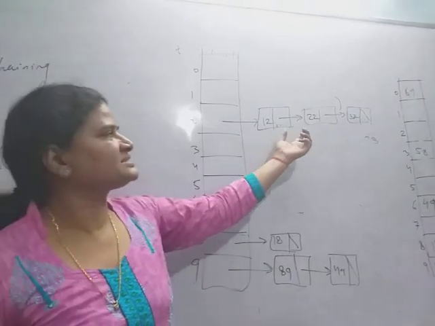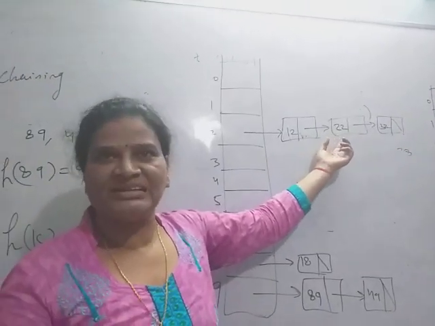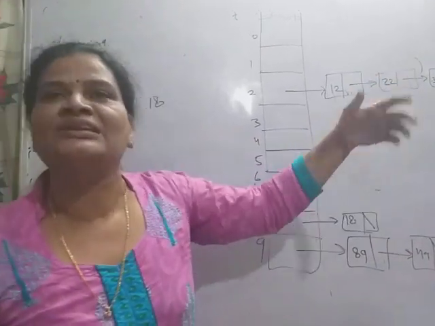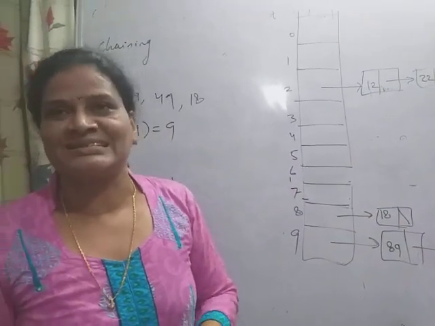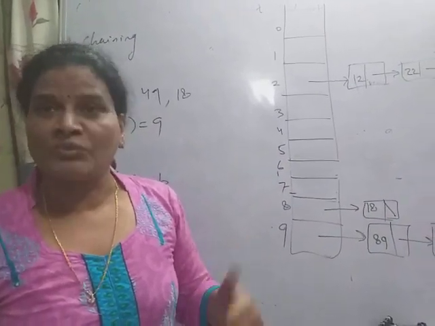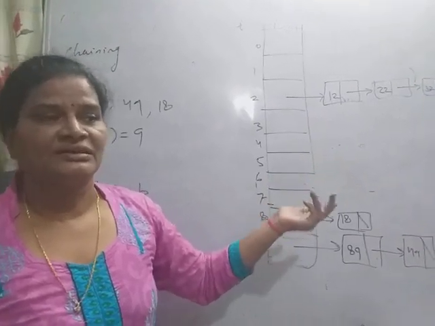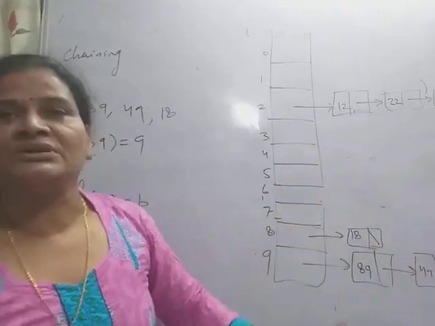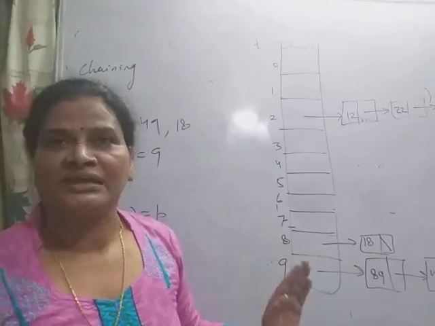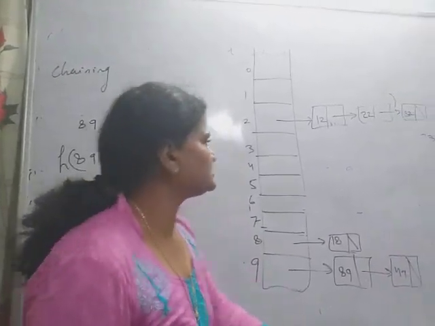Here there is simply one deletion from or insertion into the linked list, and insertion and deletion in a linked list are less time consuming as compared to an array. Okay, so this is separate chaining.